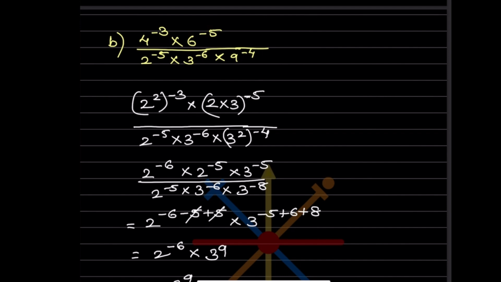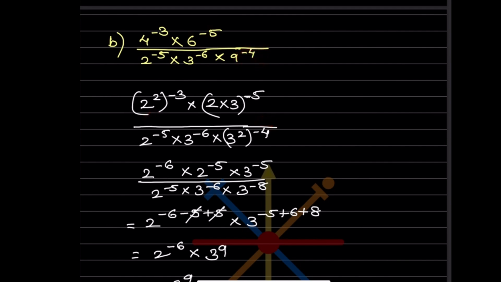Now what will you do here? We can see 2 and 3 here, so we can also form this in the form of 2 and 3. It's possible. So 4 we can write as 2 raised to 2. Here we can write 2 into 3 raised to minus 5 as it is. This is the same. 9 we can write as 3 raised to 2 and here minus 4 as it is. So now you can see all 2's and 3's.